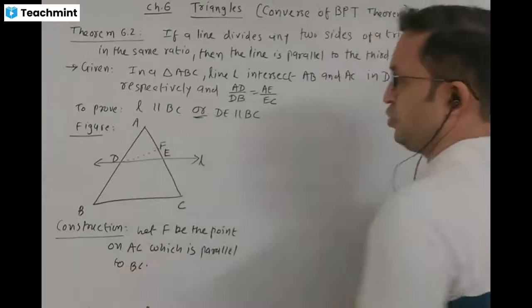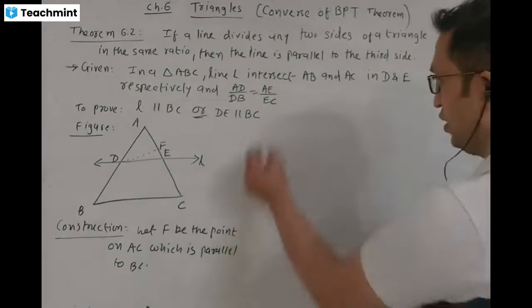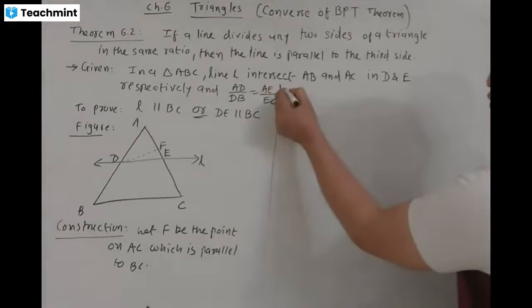Let F be the point on AC such that DF is parallel to BC. That means DF is parallel to BC.